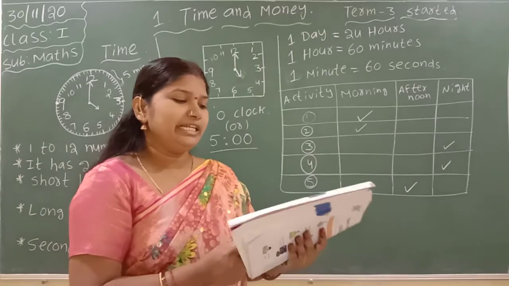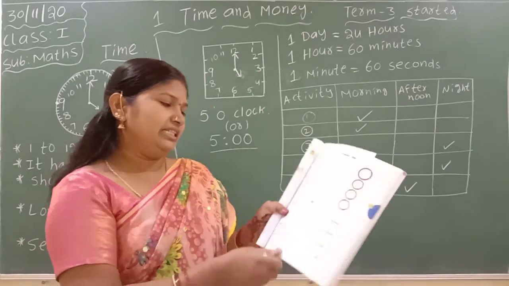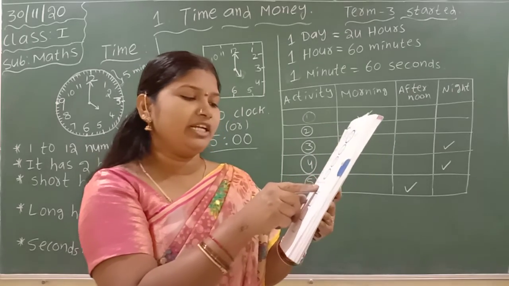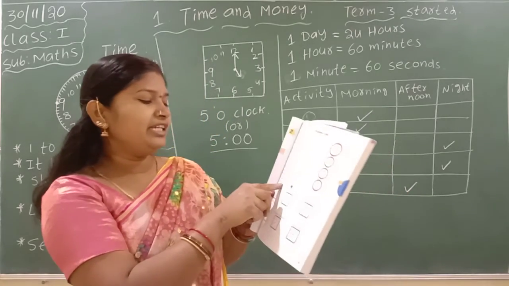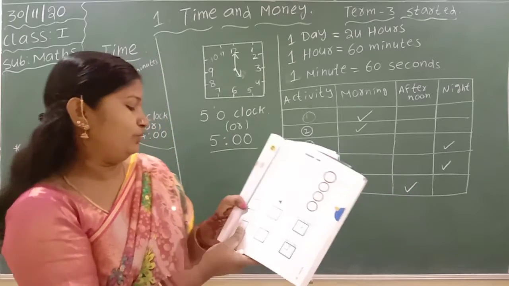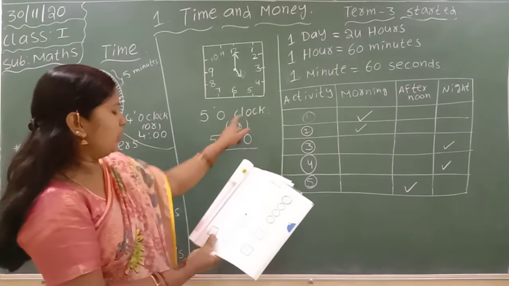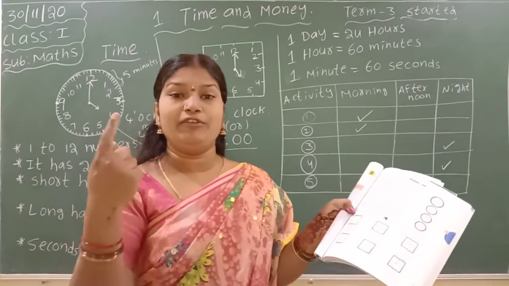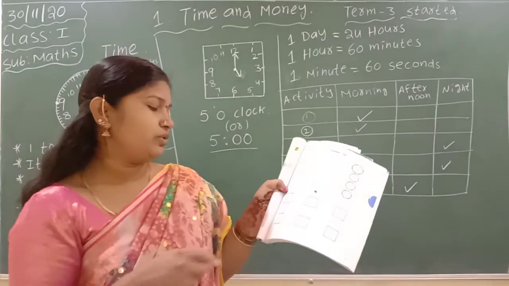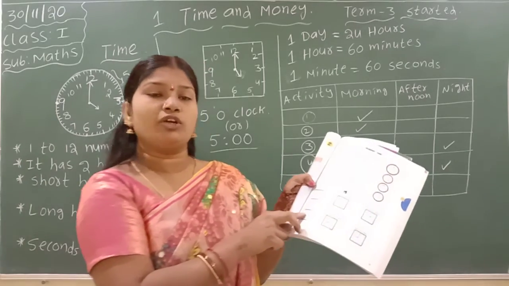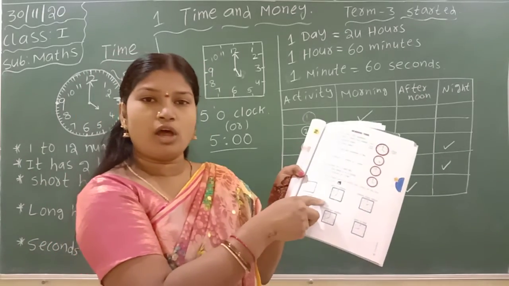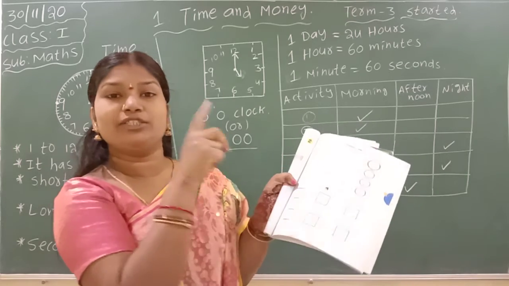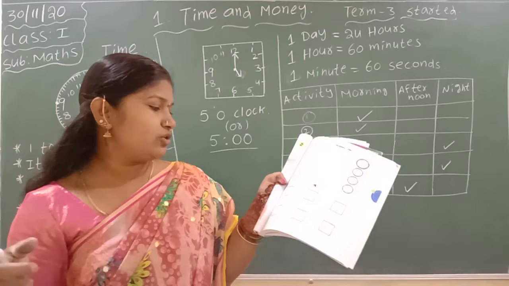After that, next page number 53. They have given: the clocks show what Mala does at different times of the day. Write the time in 2 ways. 2 ways means like this: 5 o'clock and 5:00. Gets up. She wakes up. Everyone observe the clocks in your textbooks. At what time does she wake up? 6 o'clock. The small hand is at 6, the long hand is at 12. It is known as 6 o'clock.